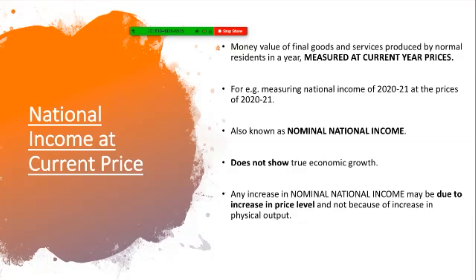And one more thing which is very important about current prices is that it does not show the true economic growth. And in the next point, I'm telling you why that is so. If we see that there is an increase in national income, then that may be because of the increase in the price level and not because of the increase in the productivity or the physical output. All the important points have been jotted down here: what is the definition of this, what is the other term used for this, and then what is the actual impact of this.